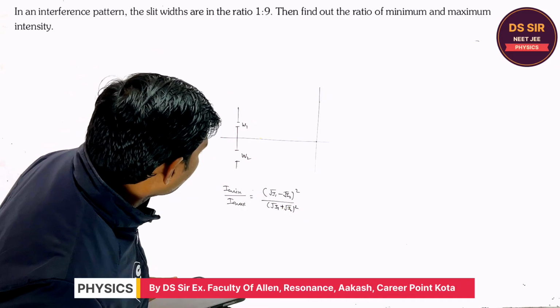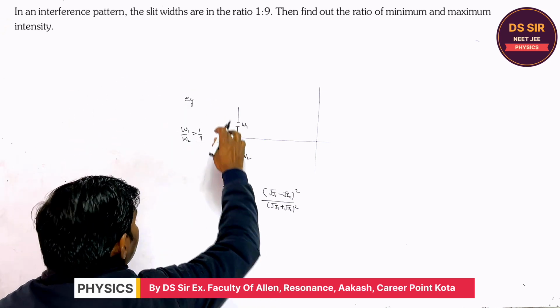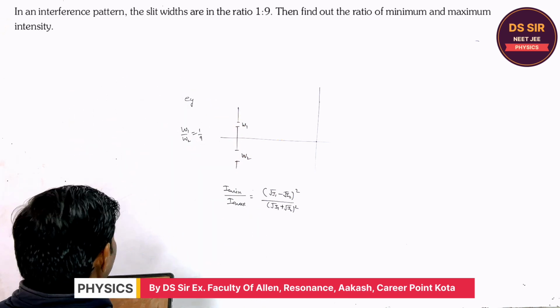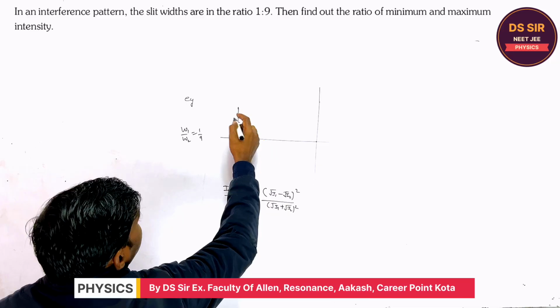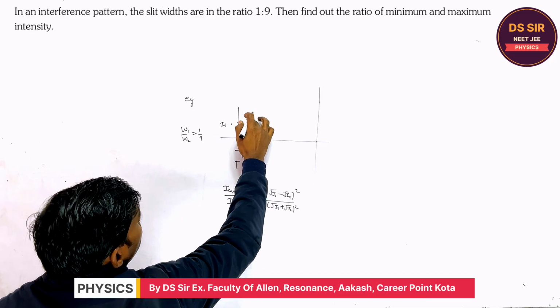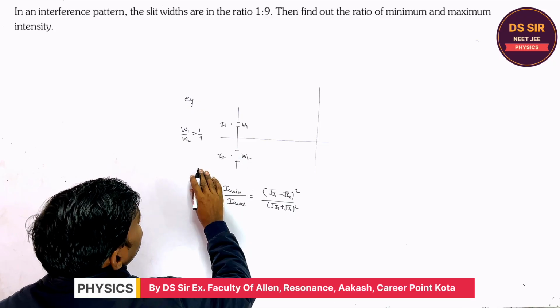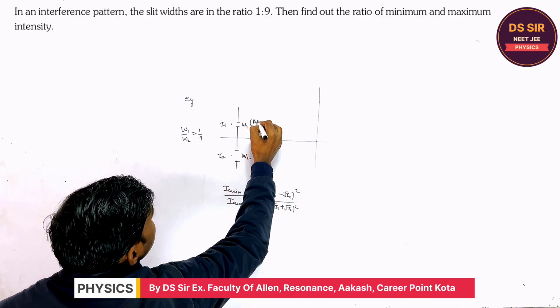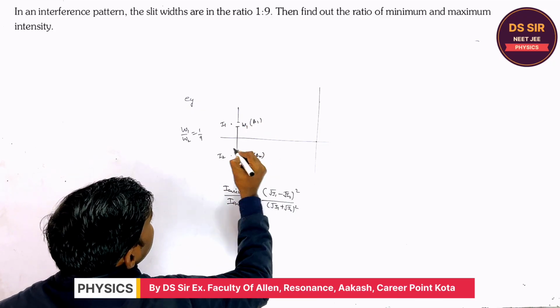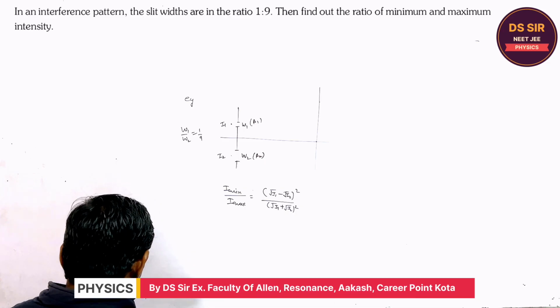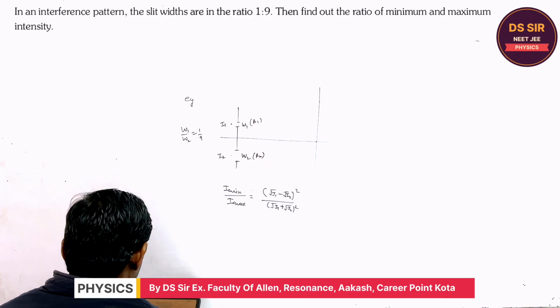Now tell me, this is the width ratio. The intensity at the source of width W1 is I1, here the intensity is I2. The amplitude here is A1 and here it is A2.